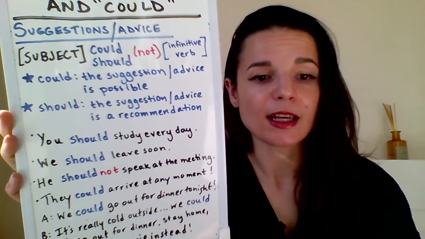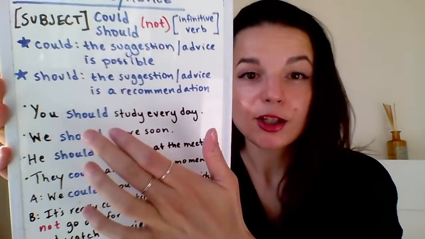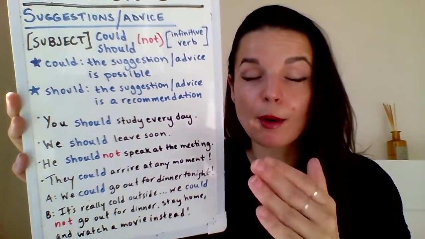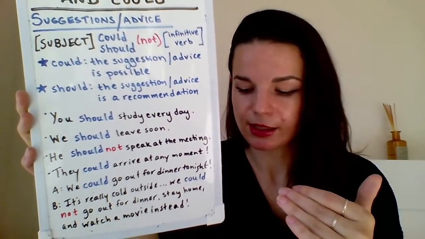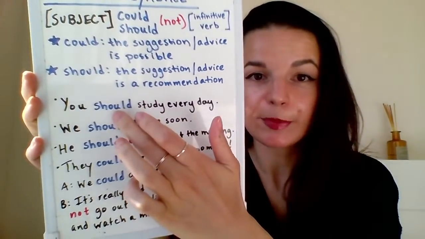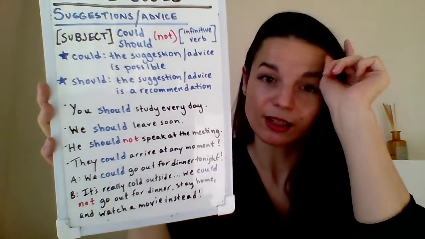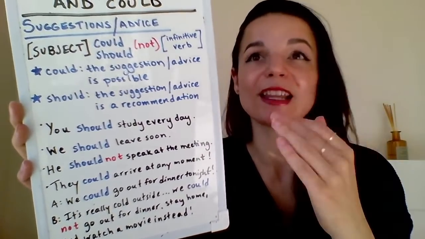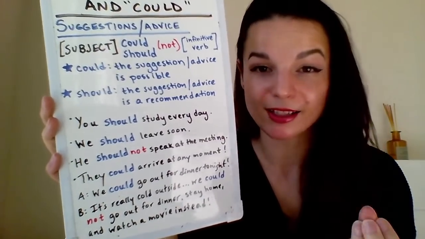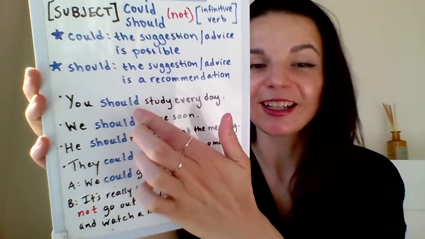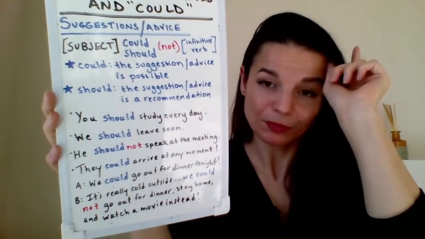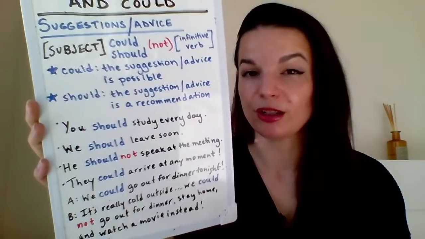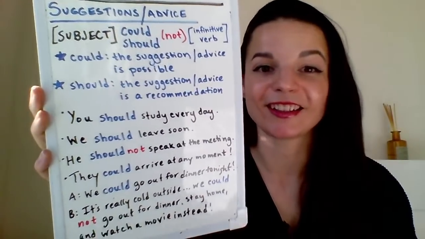Should and could are both completely correct in this sentence. Could in this position is also 100% correct, but it's just giving like a suggestion in terms of something that is possible. When we say should, it's saying this thing is my personal recommendation, not just possibility, okay?